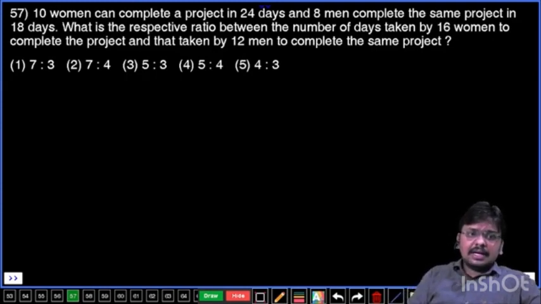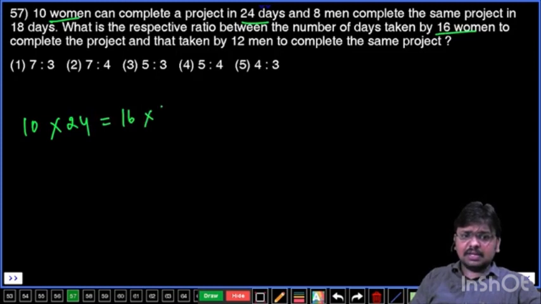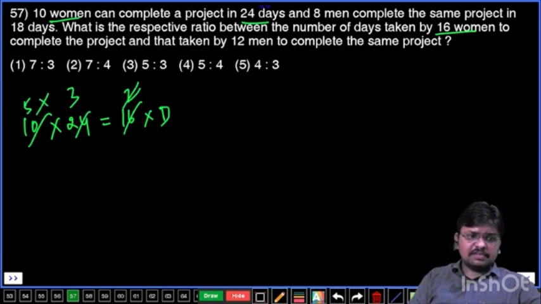Now, 10 women can complete the project in 24 days. Let's go with M1 D1 equals M2 D2. M1 is 10 women, D1 is 24, and M2 is 16 women. How many days do 16 women take to complete the project? 8 threes, 8 twos, 2 ones are 2, 5 threes are 15. So the number of days taken by the women is 15 days.